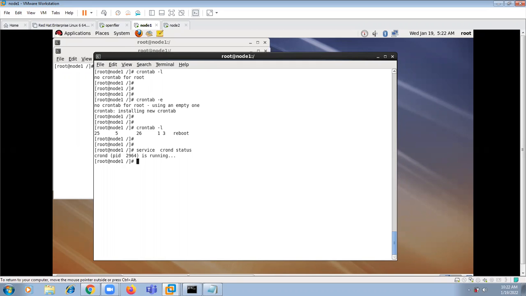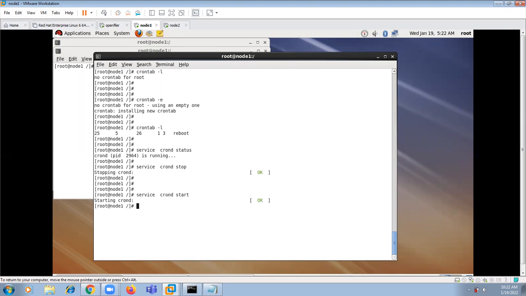Otherwise it will not work. Suppose if you want to stop the service, you can use this command, service crond stop. And if you want to start it, service crond start.